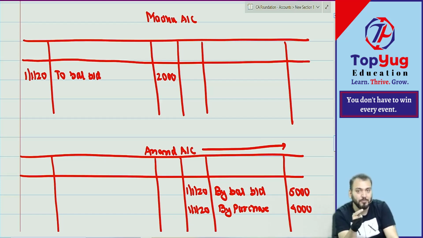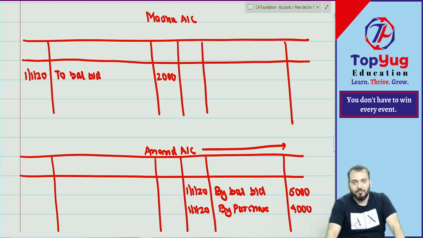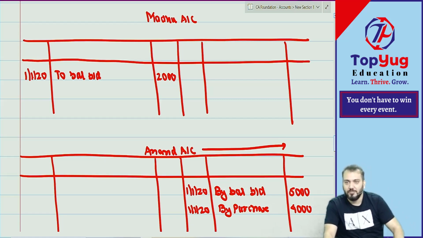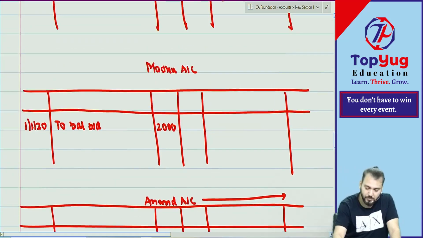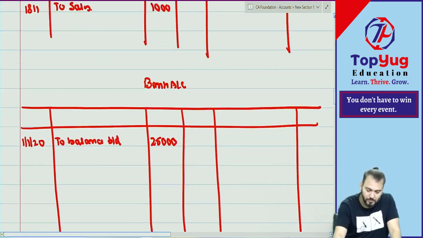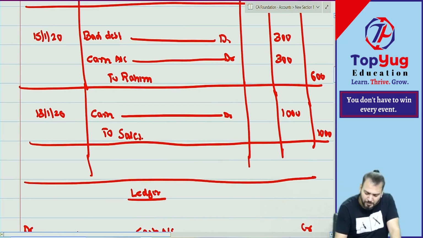From whom do we purchase? Anand will be paid the amount by availing a discount of 5%. First pass the journal entry and then do the posting on 20 Jan. I say the date of payment is what? 20 Jan. So we have done the journal entry of credit purchase. Now do the journal entry of payment. Here first pass the journal entry. Do you have some space here? If not, create space.